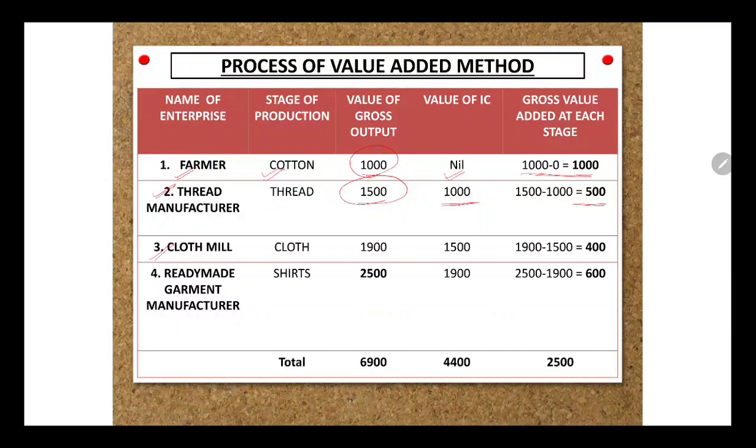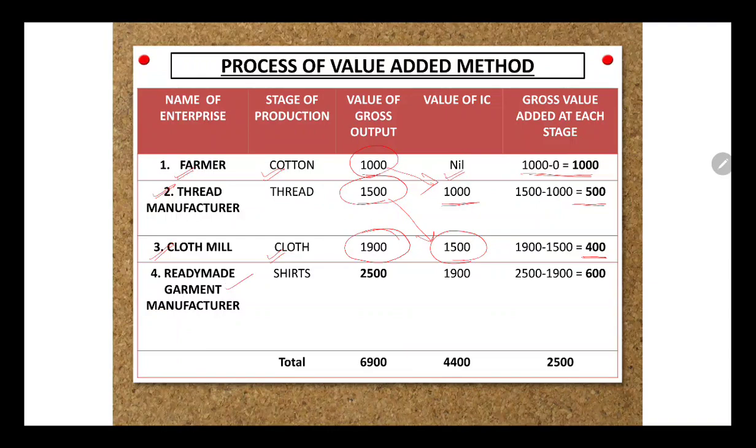Now this thread is again used by the cloth mill. So the cloth mill now produces cloth, right? So he has a value of output of 1900, and for him the IC is the earlier amount. For the thread manufacturer, the cotton was his intermediate consumption. For the cloth mill, the IC includes the cotton and thread, so over here 1500 now becomes his IC. So what will be the value added? 1900 minus 1500, which gives us 400.